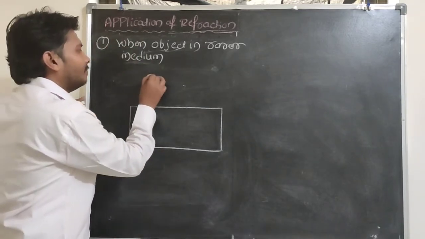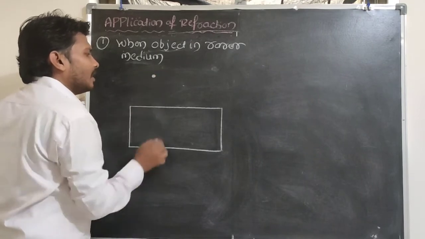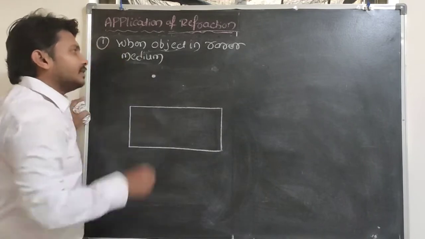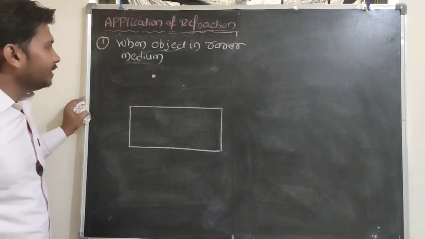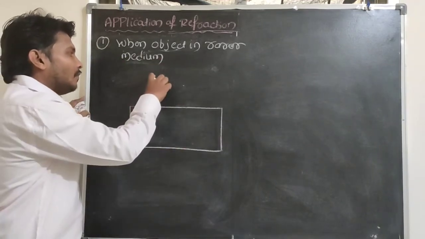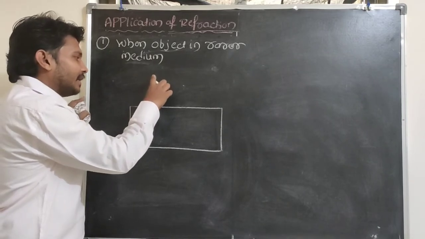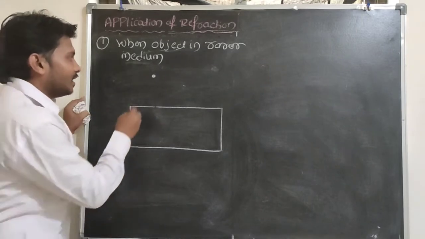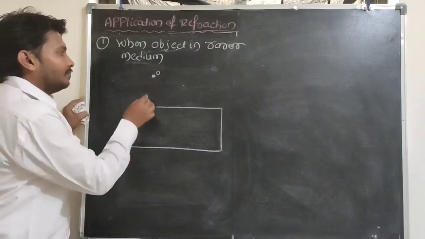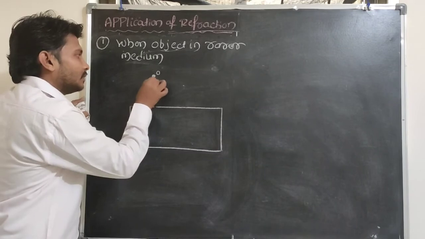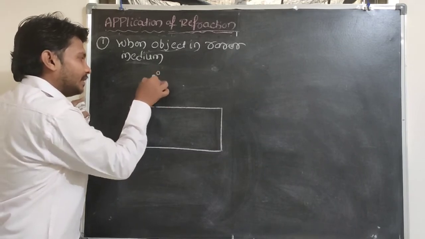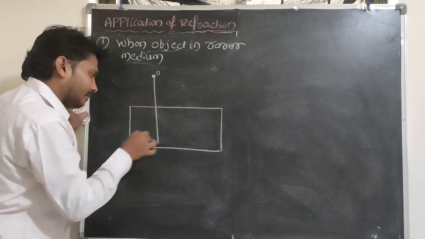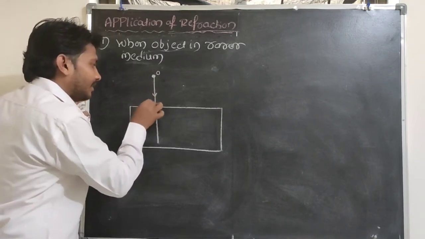For example, one bird is flying here, one person is swimming under the water, and that person is observing this bird. So for that person, does the bird seem to be at more than the actual height or less than the actual height? I need to calculate that here. For example, here one object is placed. The ray of light is traveling normal to the interface, so the ray of light will not get deviated here.